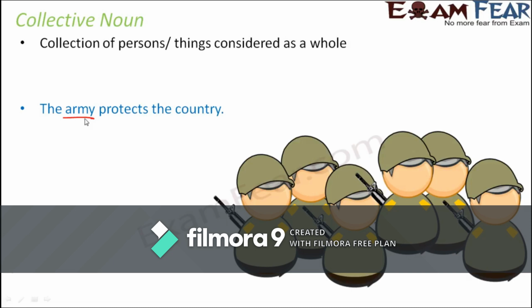Now, just to clarify, if you look at any of these words, whether it is family or army or crowd or jury, they all identify either person or place or thing, right? Army is about people. It doesn't represent one person, but it represents a group of people. Similarly, family represents a group of people. Crowd represents a group of people. Jury also represents a group of people, a team of judges. In fact, the words committee, team are all examples of collective noun. Flock, herd, because they represent group of animals, are all collective noun.